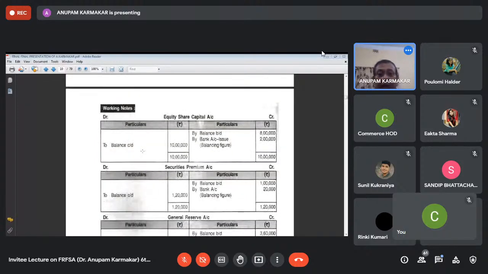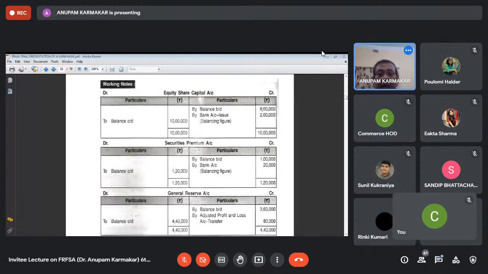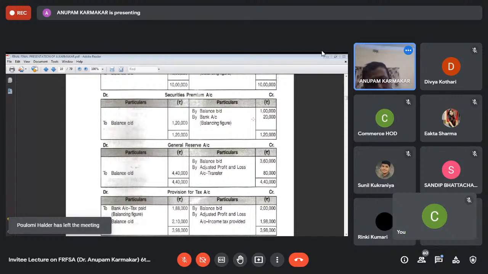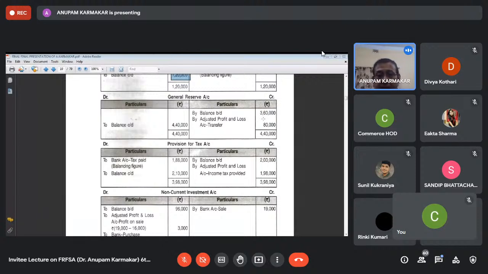See, opening is given and closing is given, the difference is the issue of further equity share capital. Securities premium, that means the additional money raised at the time of issuing equity shares. See that opening is 1 lakh, closing is 1,20,000. The difference is the further money collected by issuing at a premium. General reserve, the opening is 3,60,000, closing is 4,40,000. That means in the current year, we have set aside 80,000 from the profit and loss account.